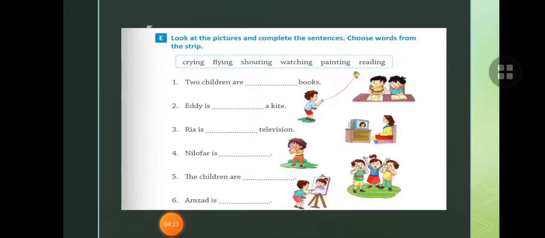Now children, in this exercise E, look at the pictures and complete the sentences. Choose the word from the strip. So children, the words are given in the strips. You have to choose the word and write it. Two children are dash books. Two children are reading books. Eddie is dash a kite. Eddie is flying a kite. You can do this exercise by yourself.